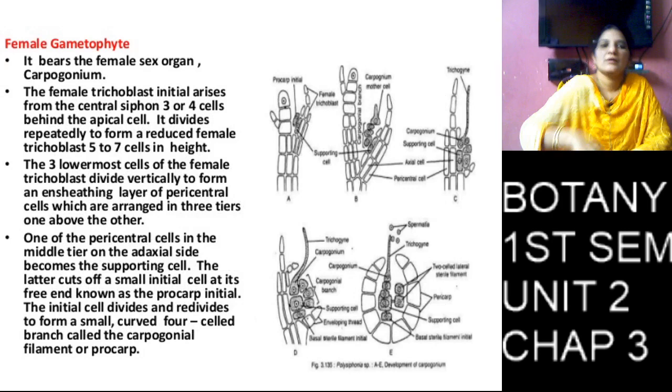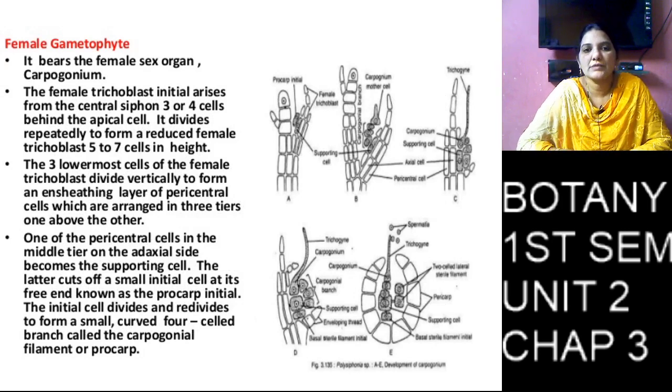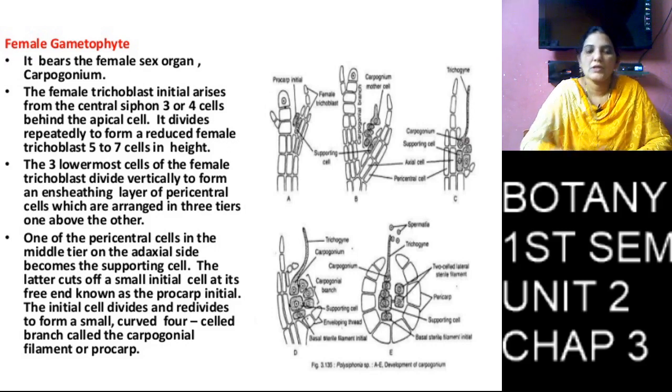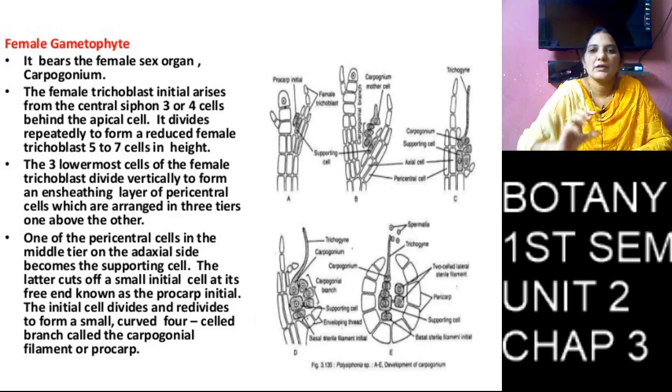Coming to the female gametophyte, the female sex organ is called the carpogonium. The female gametophyte produces carpogonium. At the time of sexual reproduction, one cell changes into a carpogonium mother cell, which divides several times and forms a flask-shaped structure.